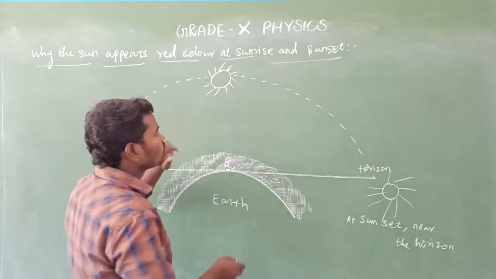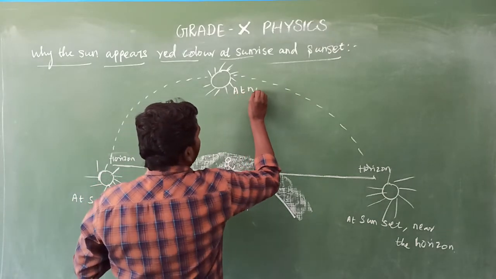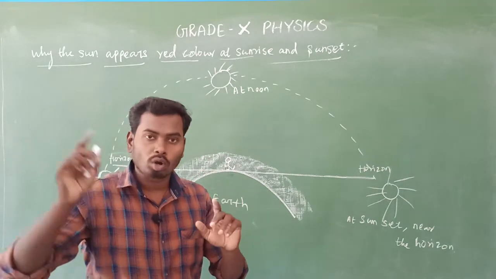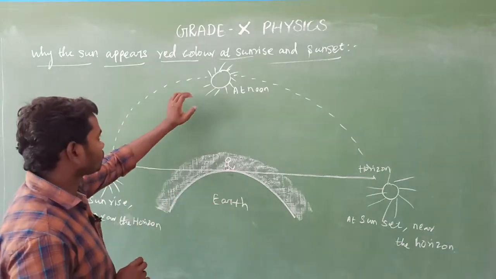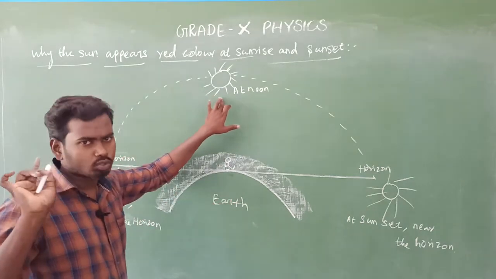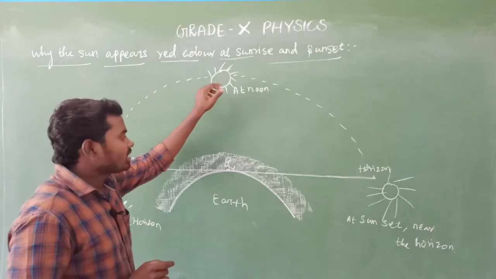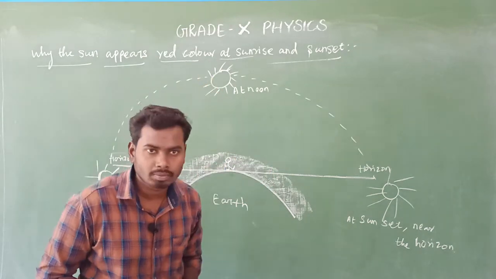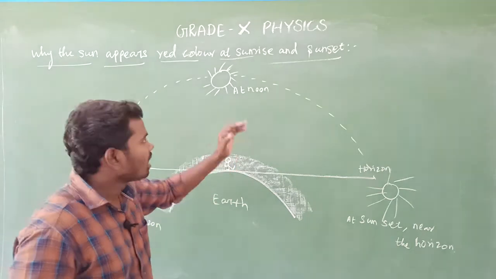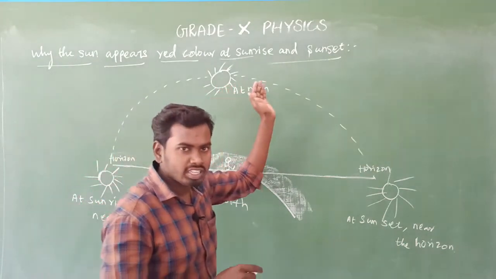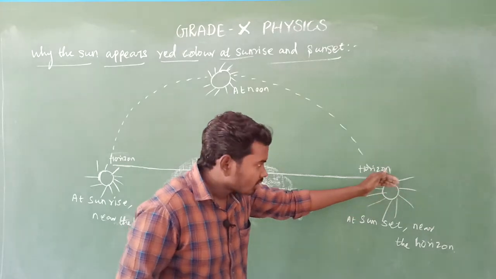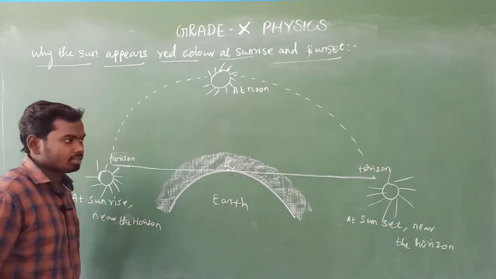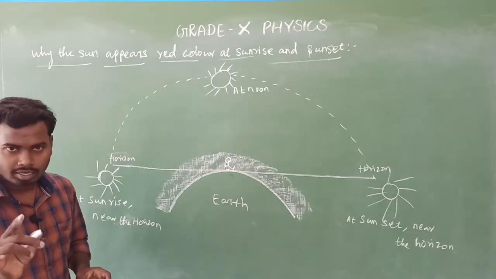At noon time, this is noon time. Noon time means maybe from 12 o'clock to 1 o'clock. Maybe around 12 o'clock, that is noon time. Look at here. At noon time, the sun will be overhead, which means straight to every human's head, which means the observer's head. Is it clear? Yes. Then after noon time, again the sun's position changes. At the evening time, sunset happens. Is it clear? Yes. So that is the concept. Very simple.